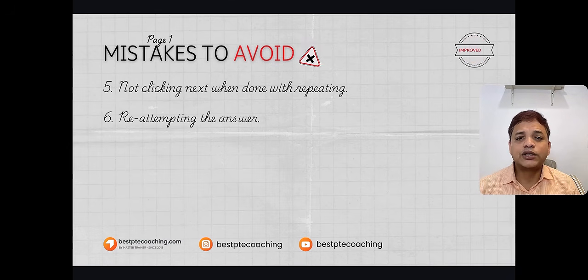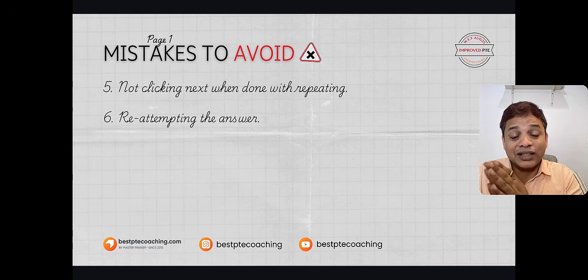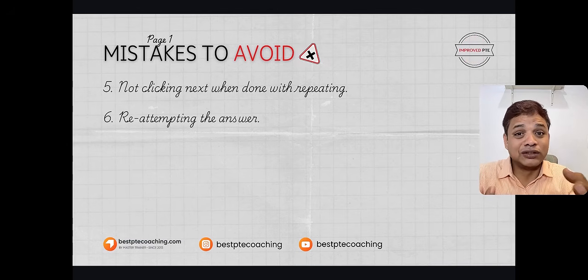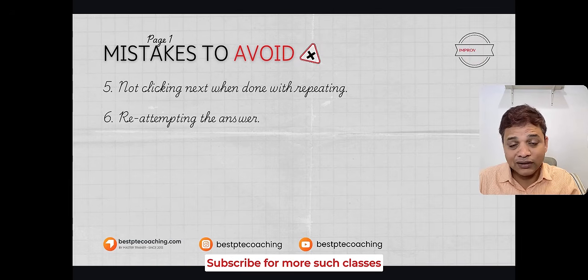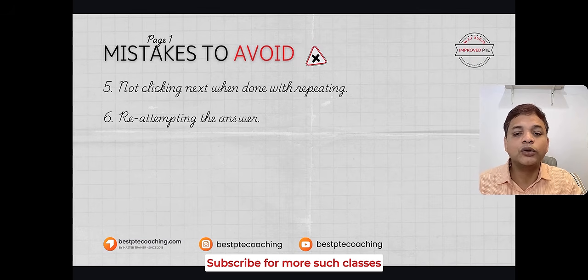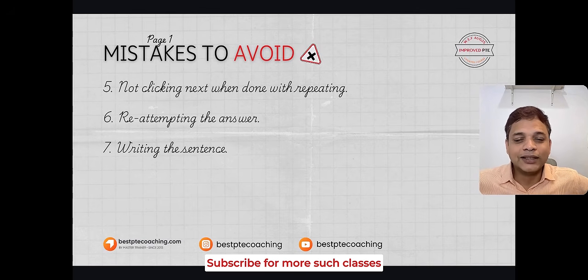And the other one, the sixth one: since a lot of time is given for repetition, 15 seconds PTE gives you for repetition, that does not mean that you will attempt the answer twice. First version one, second version two, you should not give. Your answer has to be only once, right? It has to go only once. If you are reattempting, it can lead to score loss. Never ever do it.